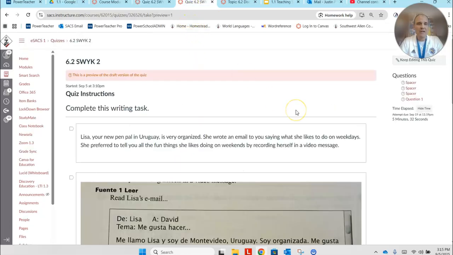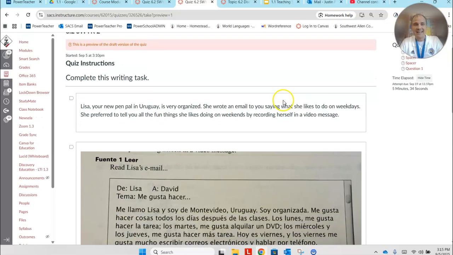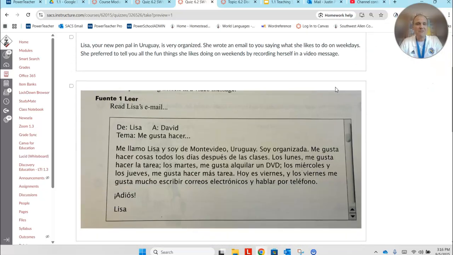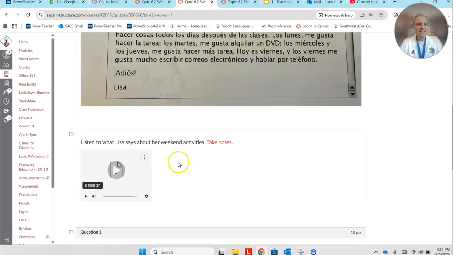Afterward, we're going to move on to a reading task, all right, and a writing task. It says complete this writing task. Lisa, your new pen pal in Uruguay, is very organized. She wrote an email to you saying what she likes to do on weekdays. She preferred to tell you all the fun things she likes doing on weekends by recording yourself in a video message. All right, so first off, you're going to read the email where Lisa describes what it is she likes to do. And then you're going to listen to Lisa say what she likes to do on her weekend activities. And once again, it says take some notes. So record some notes on a sheet of paper as you listen.